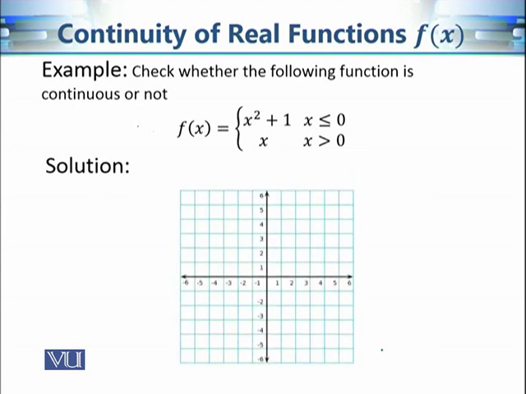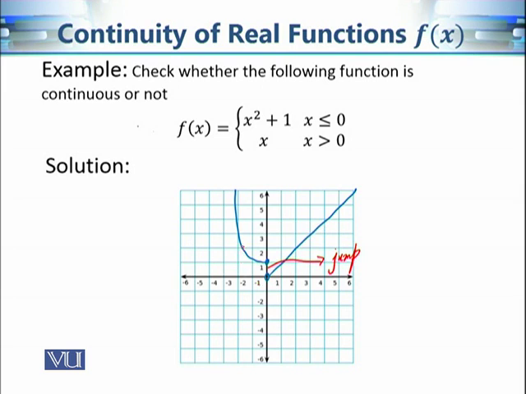Now we can also observe this phenomenon using the graph of the function. The graph is something like this. It's a parabola on this side, and on this side it is just a straight line. After 0 there is a hole, because at this point the function is defined as y is equal to x, and the hole is there because 0 is not included in this part. We can easily observe that there is a big jump over here, and due to this jump the function is not continuous.